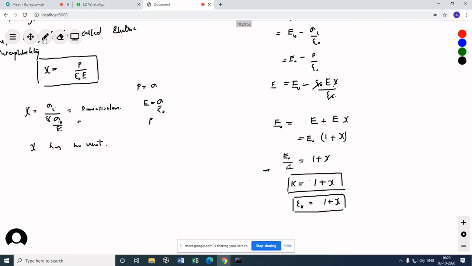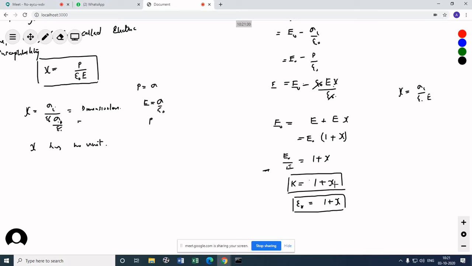So for air, what do you think it would be? Chi will be what? For free space, sigma_i by epsilon naught into E, right? So for air, you can see that this factor chi determines, it judges the effect of the net electric field on the dielectric constant.